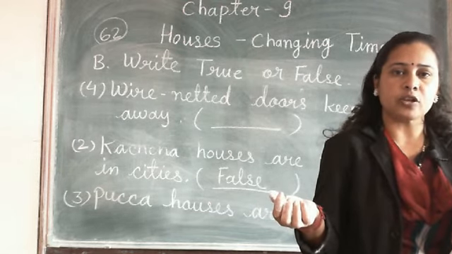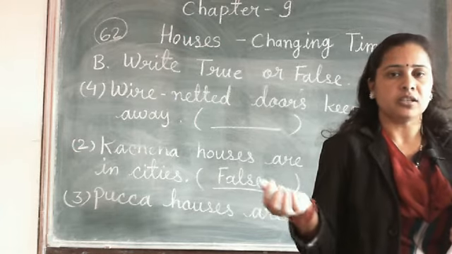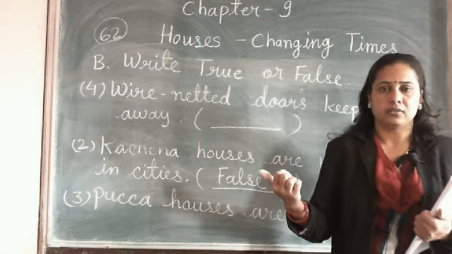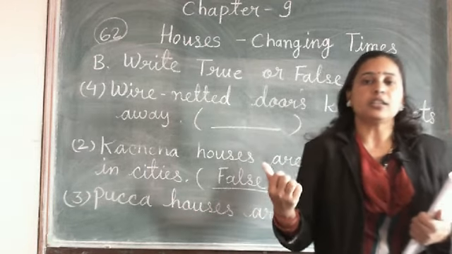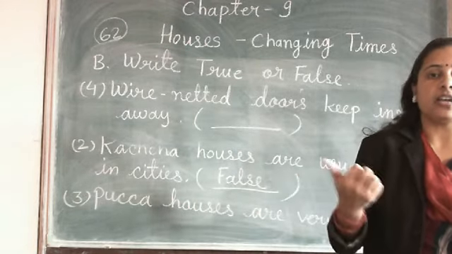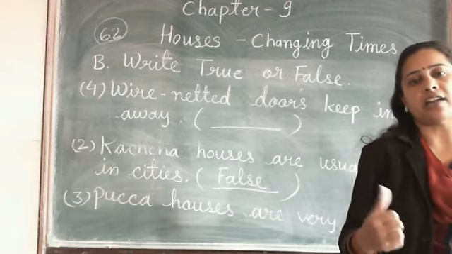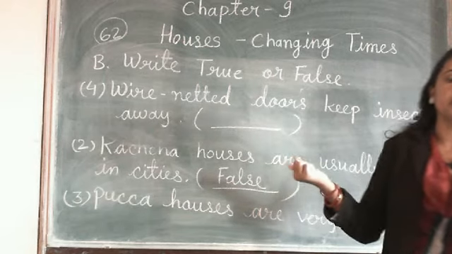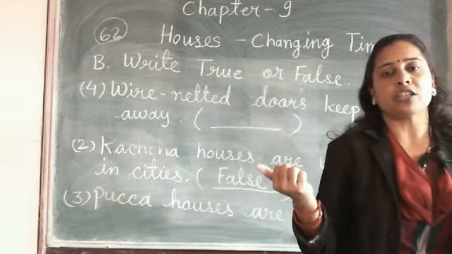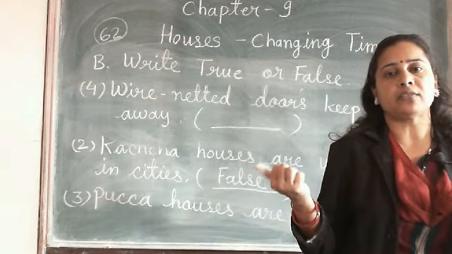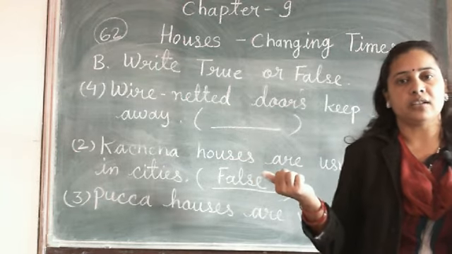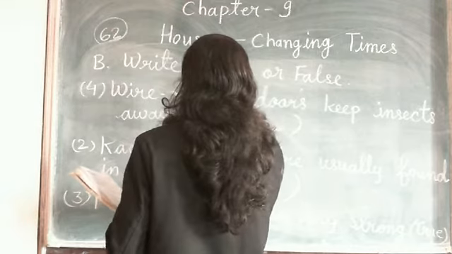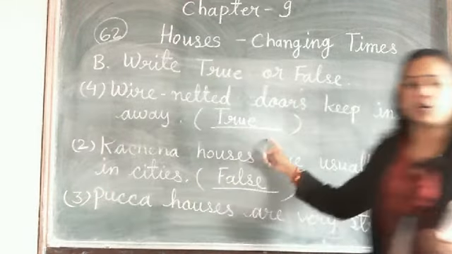For the sunlight we also use netted doors in the windows and also in our main doors. Clear? For the fresh air and proper sunlight to enter our house, we use netted doors, and these doors also keep away the mosquitoes, flies and small insects from the house. Clear, students? So the number 4 is true. Right? Answer 4 true.